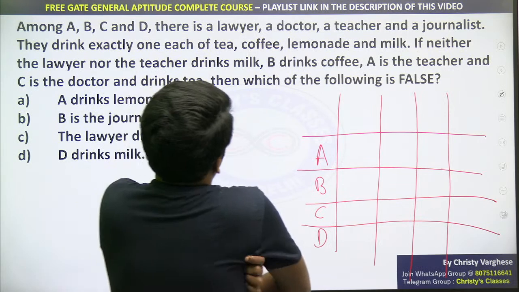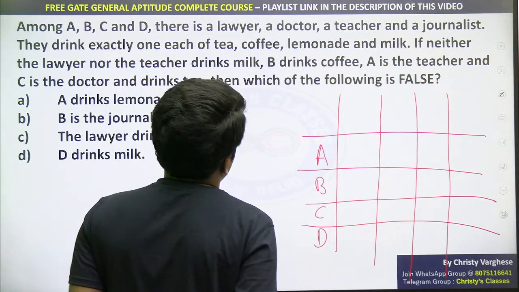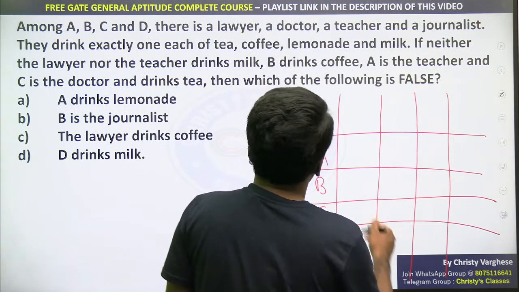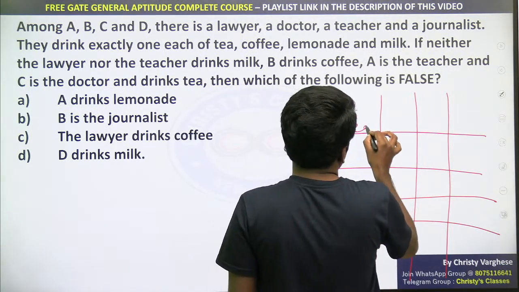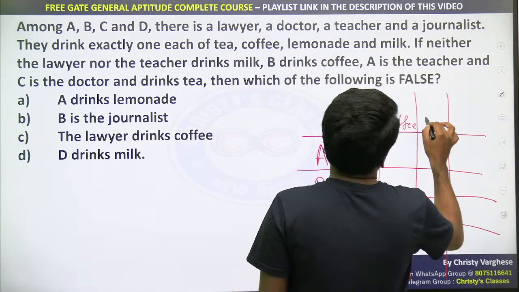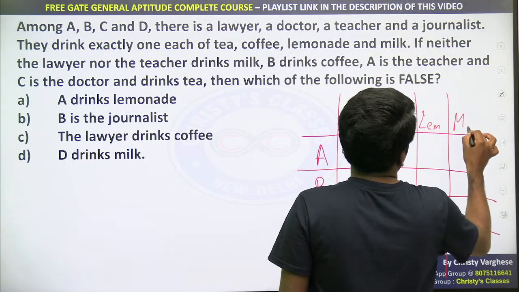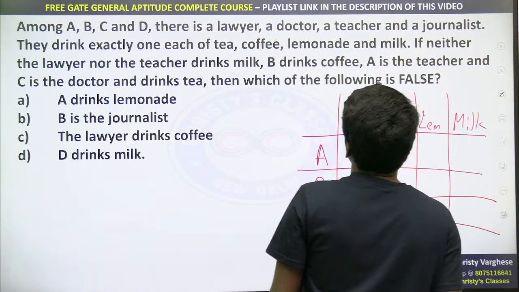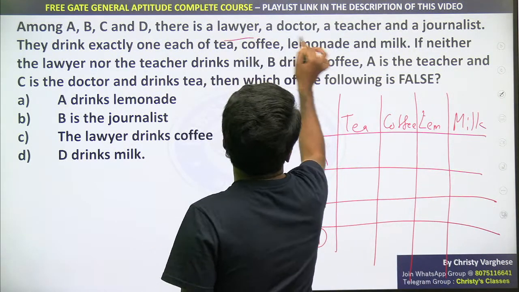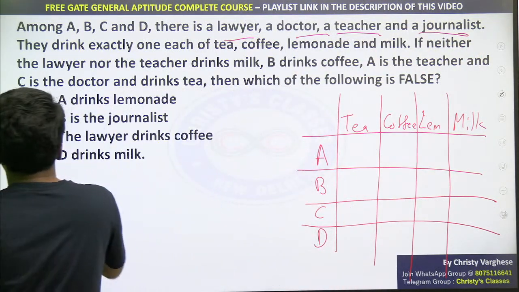About the drink and profession, more information is given. Okay, let's see anyway. We will write tea, coffee, lemonade and milk as the 4 drinks. Now there are 4 professions: lawyer, doctor, teacher, journalist. I will use their first letters to denote them.